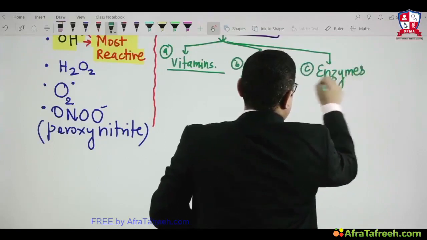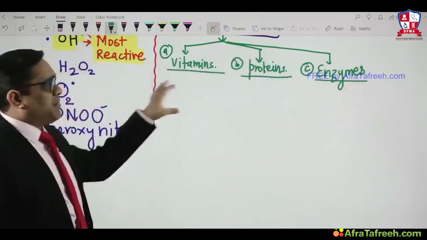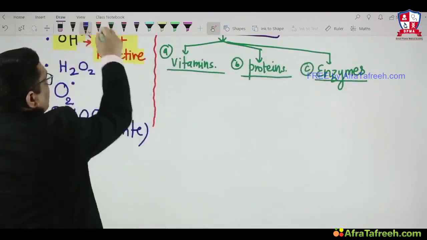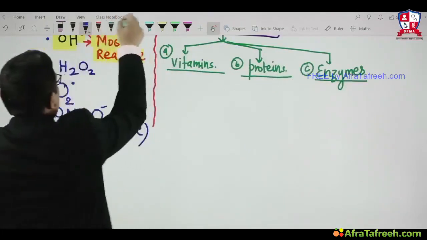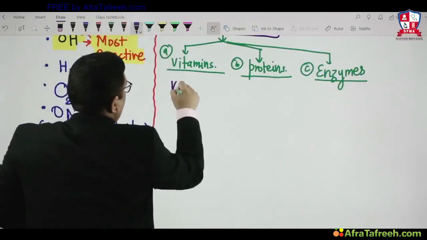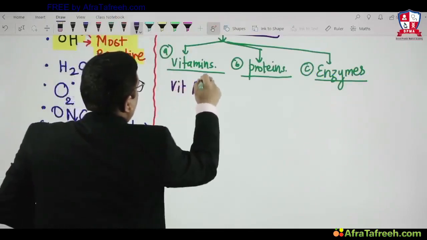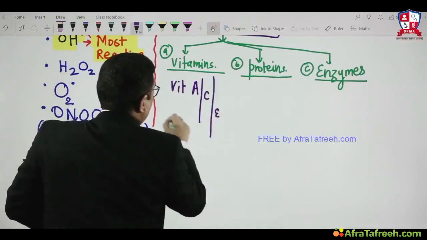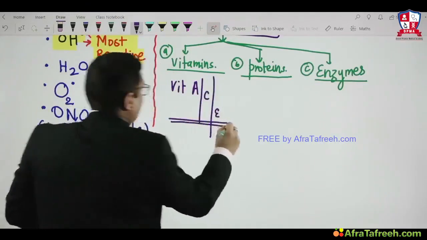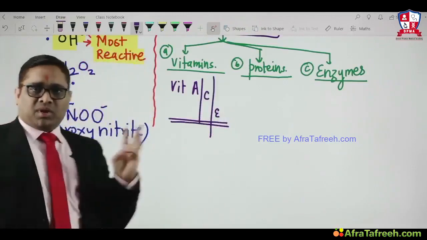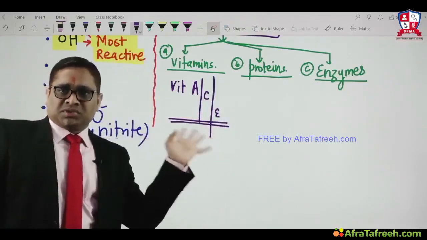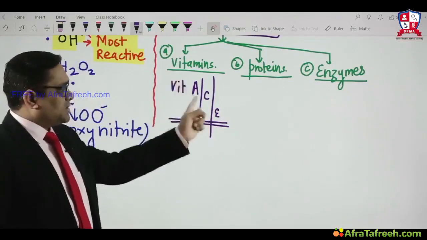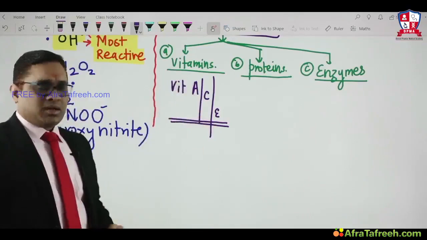So there are three things we have to keep in mind which are antioxidants: vitamins, proteins, enzymes. Which vitamin is considered as an antioxidant? For that we have to remember vitamin A, vitamin C, vitamin E. So these are three vitamins which are antioxidants, right? This was a JIPMER question, right? So vitamin A, C, E, antioxidants, right?